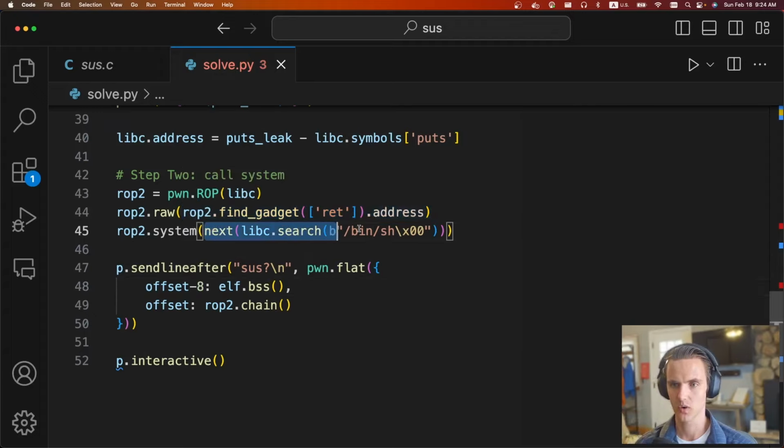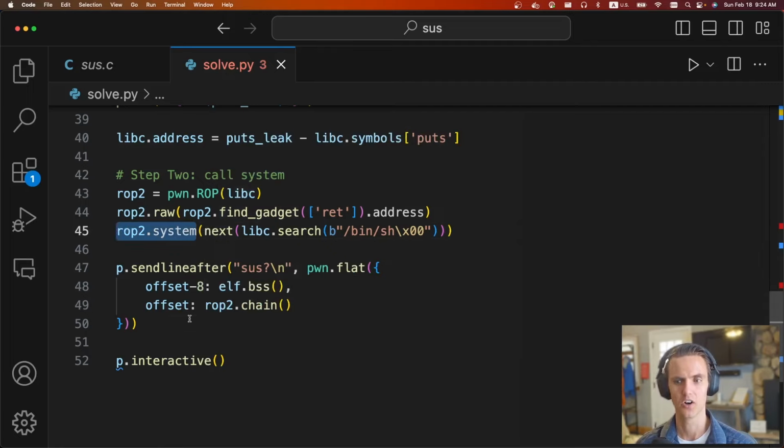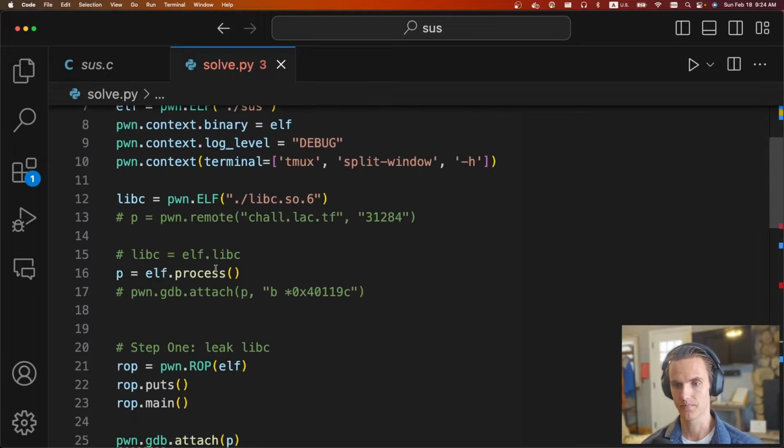And then the next thing we're going to do is call system on the contents of /bin/sh. Pwntools is magic. It's going to find the address of /bin/sh for us. And then when we say ROP system, it's going to do the pop RDI with this address for us and call system. So we just do the whole chain again. We're going to do sus at the offset -8. So this is the RBP that's popped off the stack. Just put in some fake stack pointer and then do the libc ROP code and we should get shell.